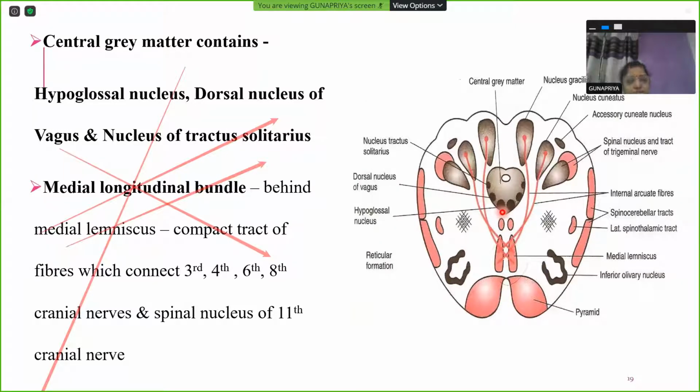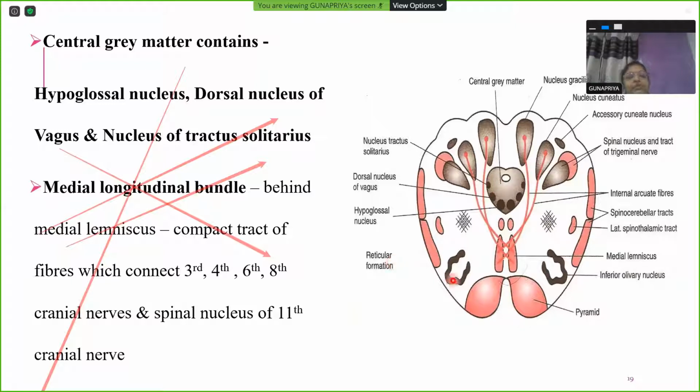Hypoglossal nucleus concerned with the 12th nerve. Dorsal nucleus of vagus concerned with the 10th nerve. Nucleus of tractus solitarius concerned with taste sensation. So what are all the nerve fibers concerned with taste, your facial nerve and all that, all these chorda tympani nerve, greater petrosal nerve, all these are carrying taste sensation.